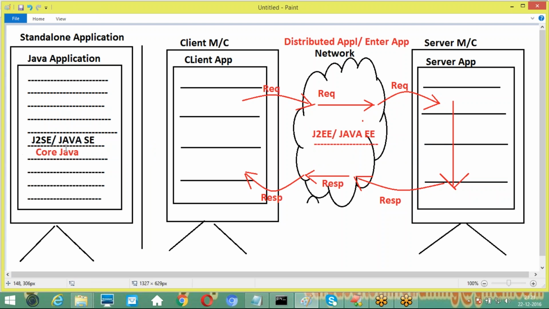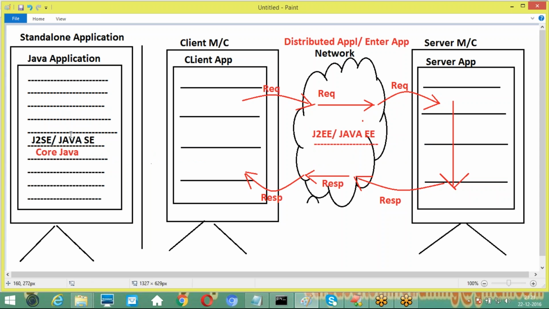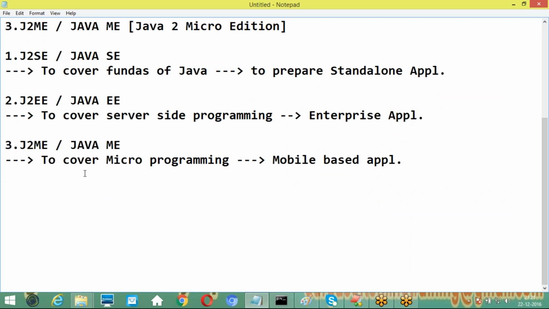So J2SE in the sense our core Java content. Today I am taking these demo classes for Core Java classes here. We can identify it. Okay, good. J2SE we understood. J2EE we understood here. And next one is J2ME. Identified. Java 2 Micro Edition.